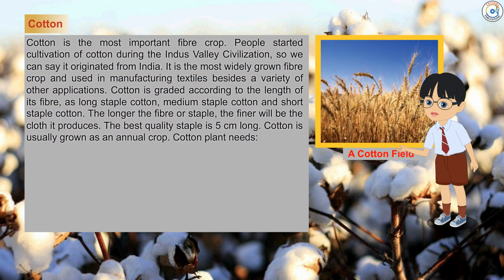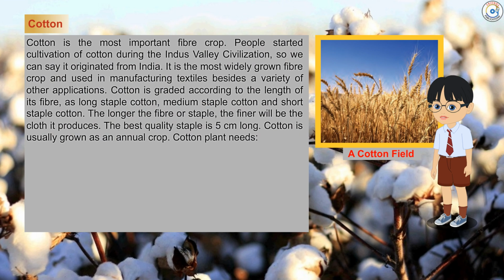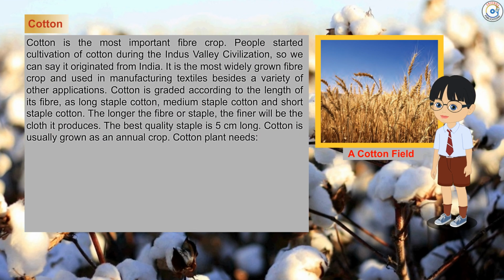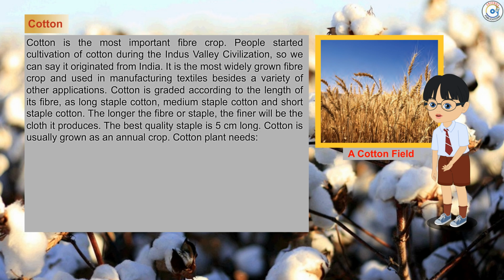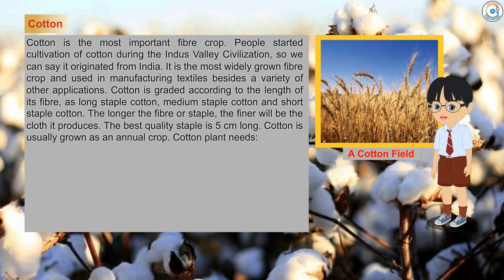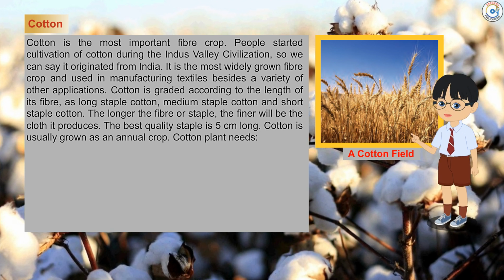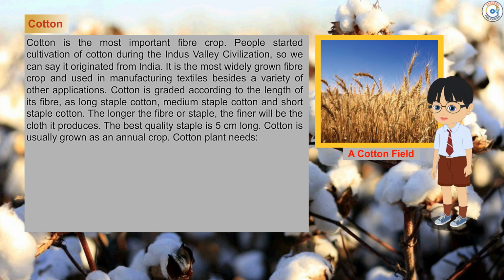Cotton. Cotton is the most important fiber crop. People started cultivation of cotton during the Indus Valley civilization. So we can say it originated from India. It is the most widely grown fiber crop and used in manufacturing textiles besides a variety of other applications.